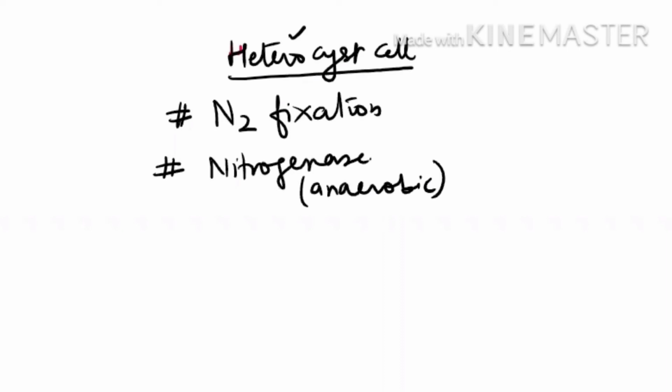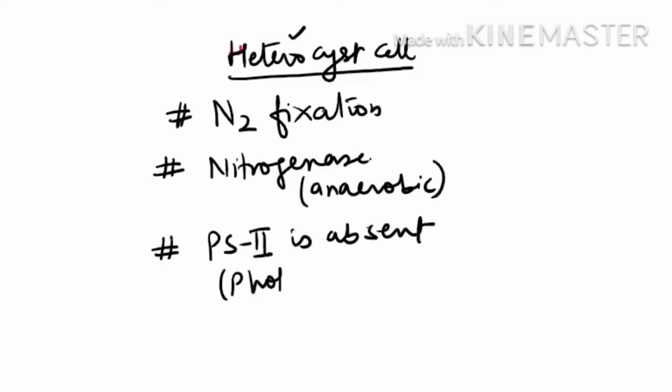And right now I told you that cyanobacteria do oxygenic photosynthesis. It means they are liberating oxygen. And on one side we are saying that they have the enzyme nitrogenase, which does not want oxygen. So how are they able to manage this condition? So in the heterocyst cell, PS2, that is photosystem 2, is absent. This is the one which is responsible for photolysis of water. So when PS2 is not there, photolysis of water will also not occur.